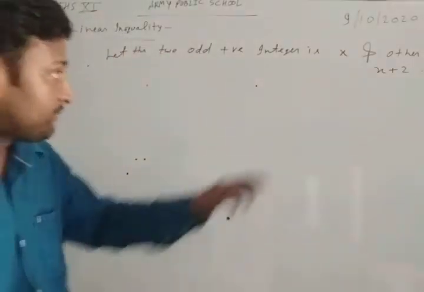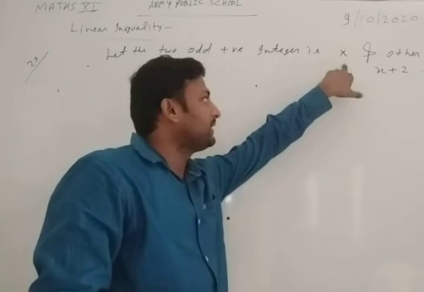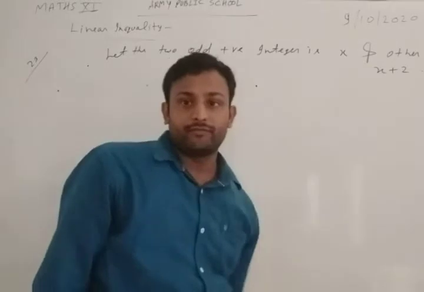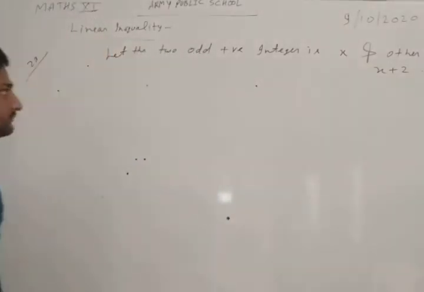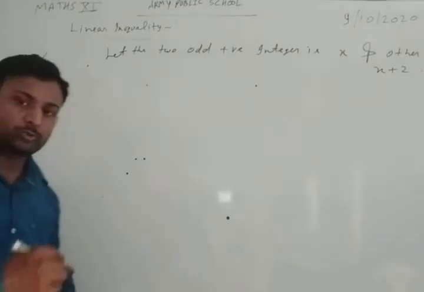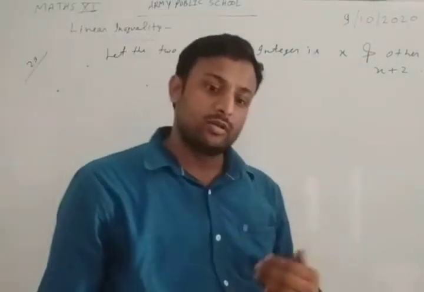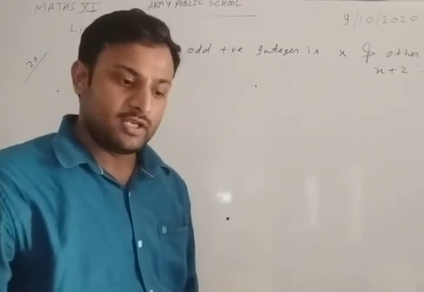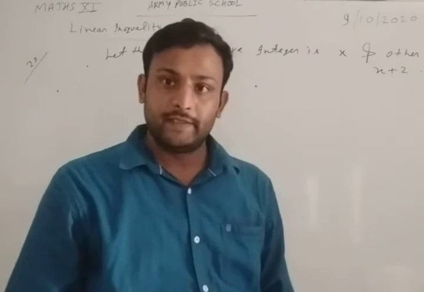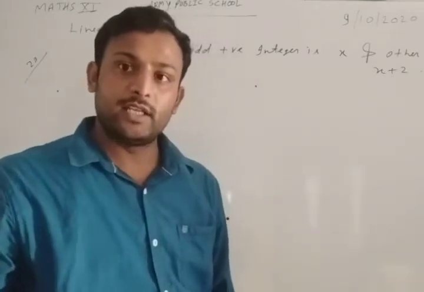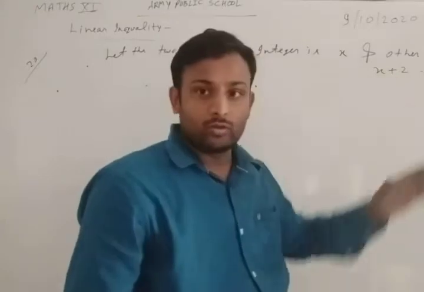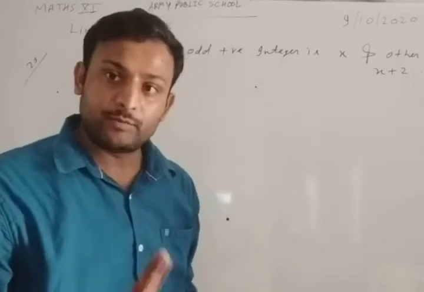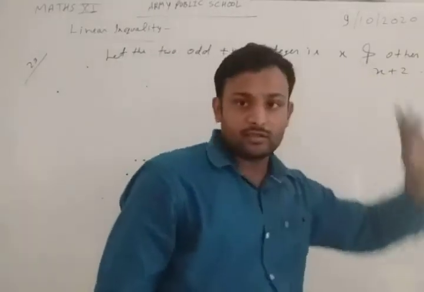Okay, because if we are taking the first odd positive integer x, then the second will be x plus 2. After the first odd positive integer, if we are counting the next odd positive integer, we add 2. Suppose 1, 3, 5, 7, we are adding 2. So between two consecutive odd positive integers there is a difference of 2. So we have taken x and x plus 2.